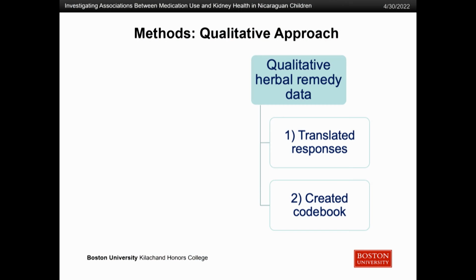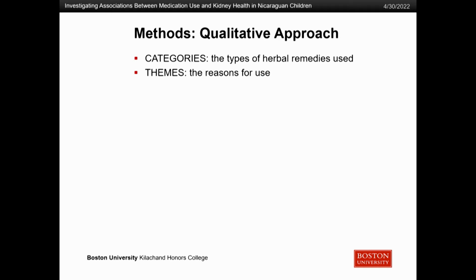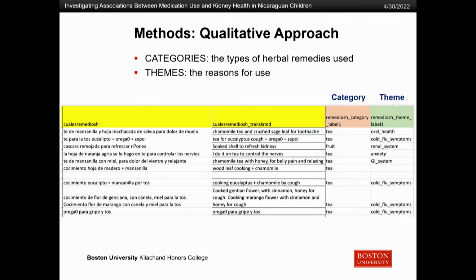And then since we talked about the quantitative approach, going into the qualitative approach a little bit more, I mentioned how I translated the free responses and created a code book. So I wanted to just talk a little bit more about that. For the code book, I basically used labels of categories and themes. Categories being the type of herbal remedy used, whether it's a plant or a spice or an herbal tea, and themes being the reason for use, whether that be a cold or flu symptom, menstrual pains, anxiety, and things of that sort. So this is just a screenshot of my initial code book.